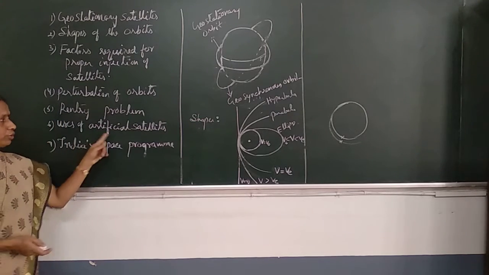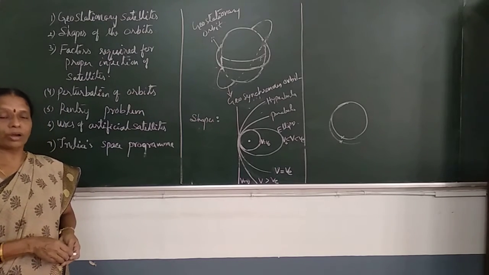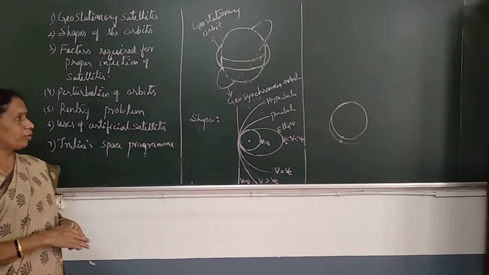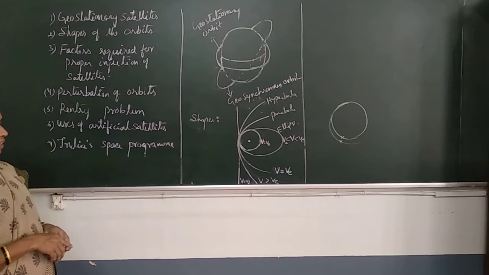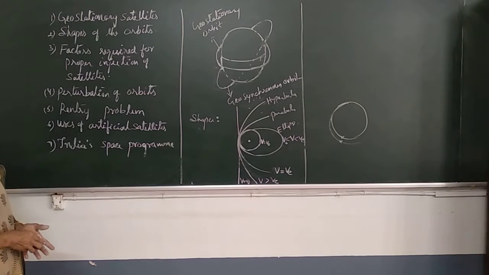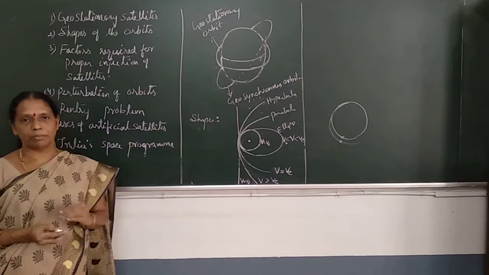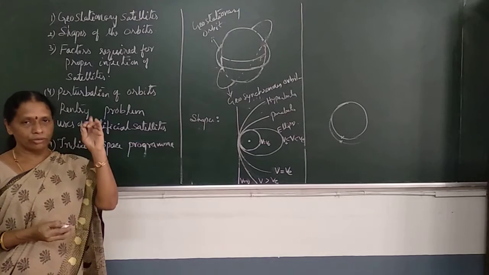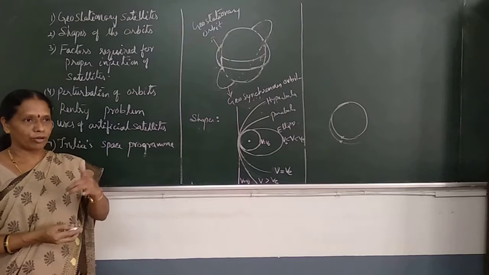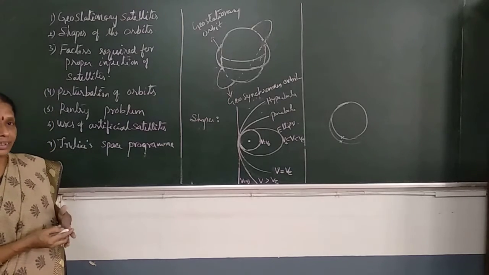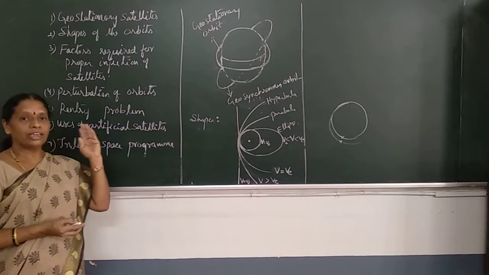Next, what are the uses of these artificial satellites? The artificial satellites are mainly used for communication, for Earth observation, and also for remote sensing. These are the three main uses of the artificial satellites. Communication means usually geostationary satellites are used for this communication purpose. The relay of signals all over the world for telecommunication, or for transmission of radio signals, or for the internet, or for the mobile signal transmission. For all these things, these geostationary satellites are used.